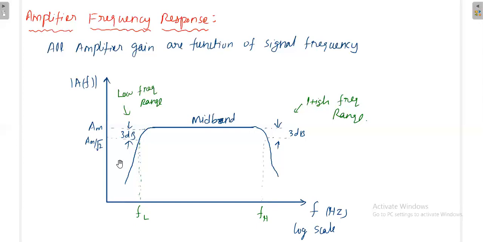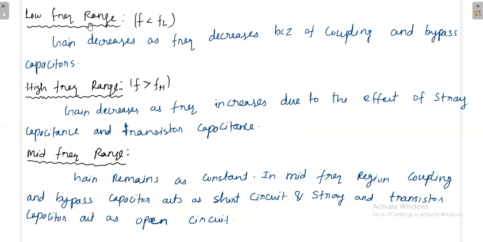Now we'll see why there is gain fall off at low frequencies, and similarly why there is gain fall off at high frequency also. What is the reason? We'll see one by one. In the low frequency range, when f is less than fL, the gain decreases as the frequency decreases because of the coupling and bypass capacitors. These are the physical capacitors connected to the transistor, and they produce an effect at low frequencies so that the gain decreases.